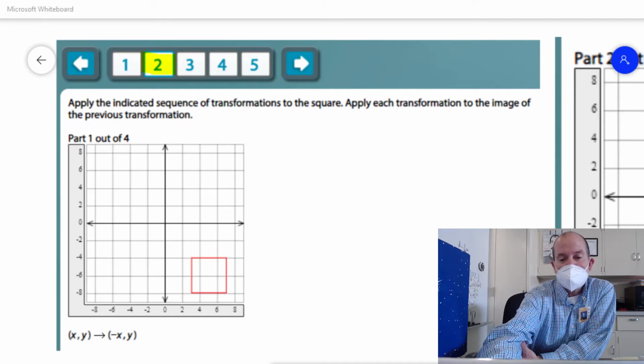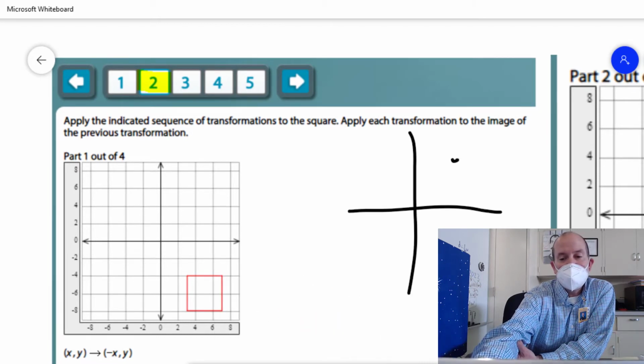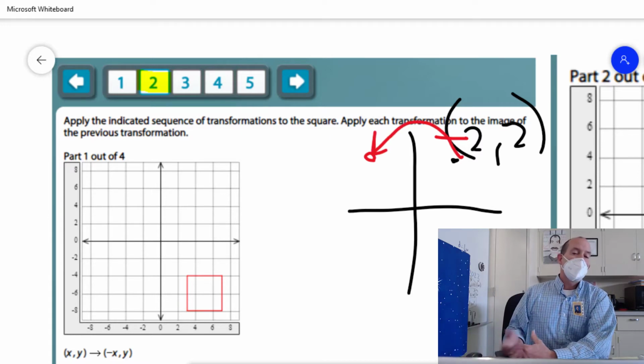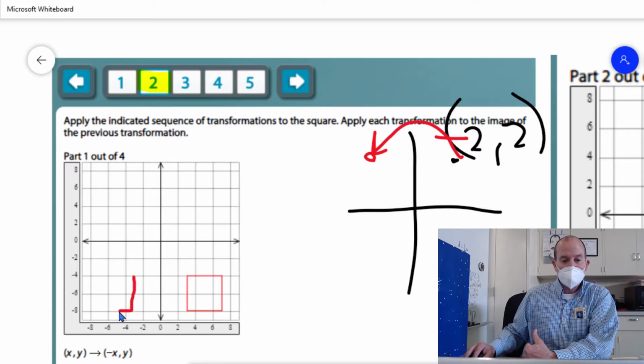So if these are my axes, at (2, 2) over here, what happens when I change the sign on just one of them? If I change this to -2, it ends up going over here to this other side. So this ends up on the other side of the y-axis. It's actually reflected over. So I would expect this shape to end up as a mirror image the same distance over here on this other side. So there is step number 1.